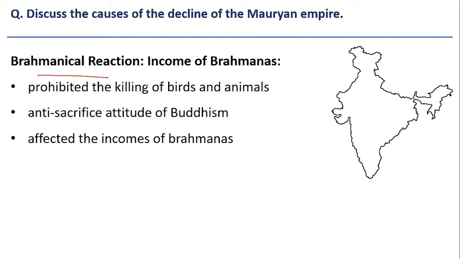And he issued instructions which are anti-sacrifice, and he did not allow the people to sacrifice animals during festival times. It is the anti-sacrifice attitude of Buddhism. Ashoka adopted these policies in his state policy, and it affected the incomes of Brahmanas.